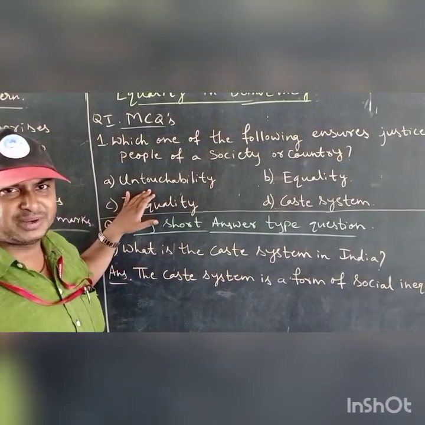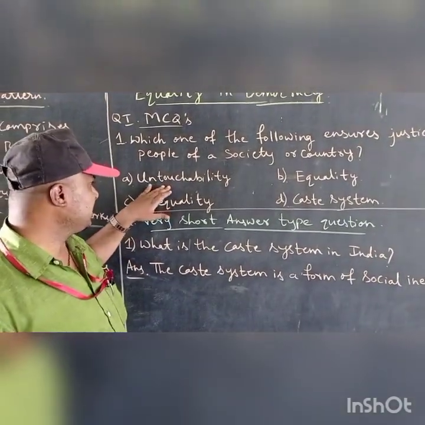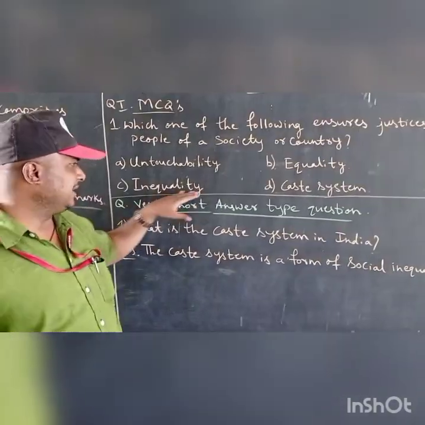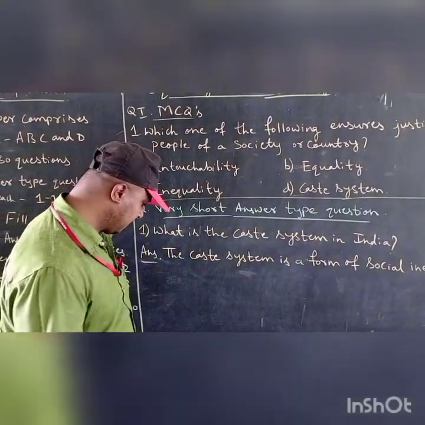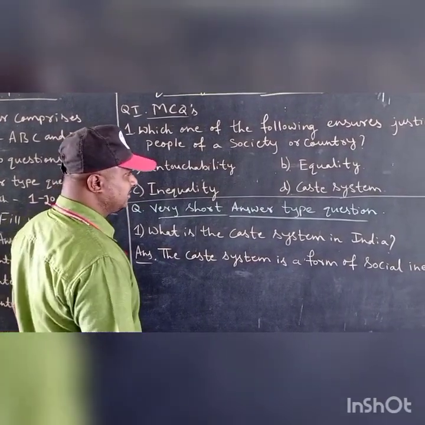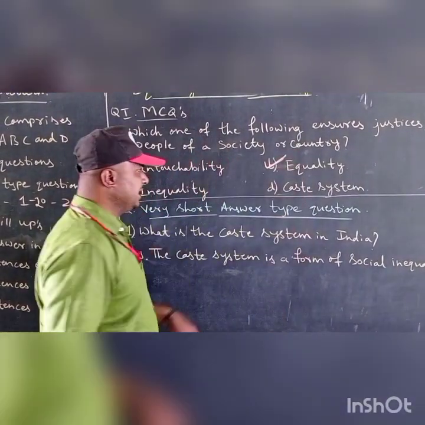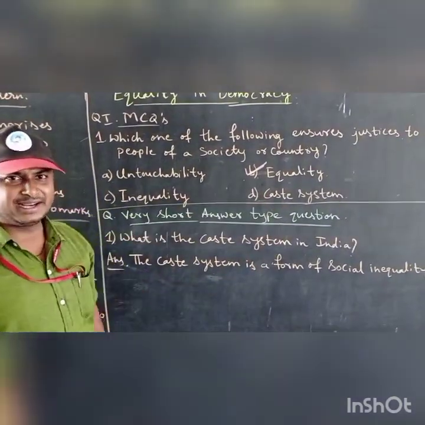Here options will be given. As you know, A option is untouchability, B equality, C inequality, D is caste system. Whichever is the right answer, we should pick that right answer. B, equality, is the correct answer.